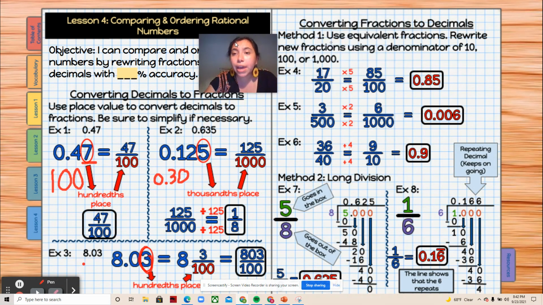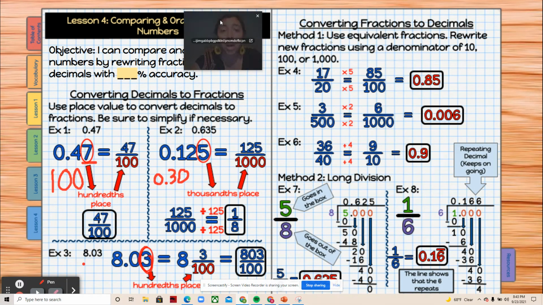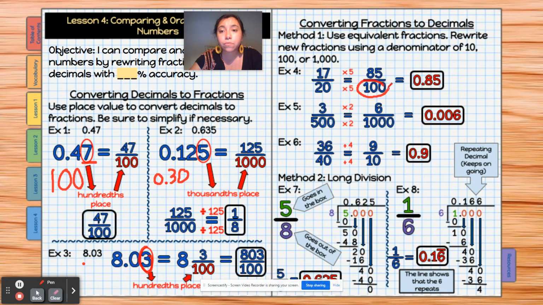Okay, so let's go ahead and look how we can convert fractions to decimals, okay? So one way of doing it is to use equivalent fractions. We rewrite the new fraction using a denominator of 10, 100, or 1,000, okay? So in 17 over 20, I need to find the same denominator here. Okay, I know that I can use hundredths to find out my answer.